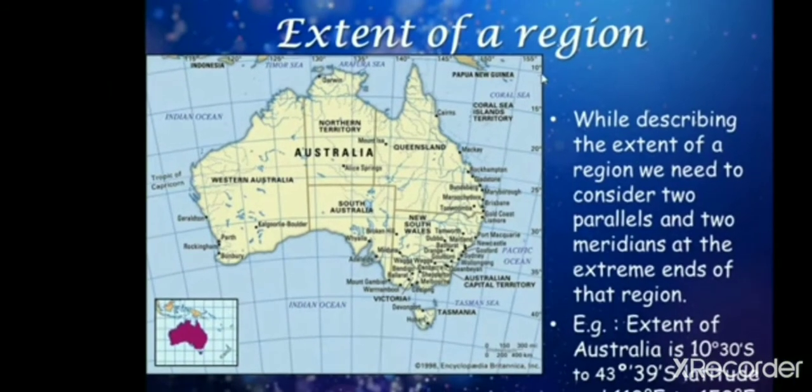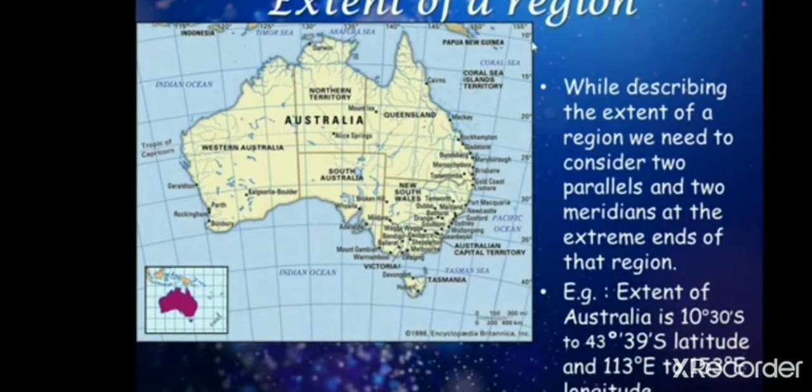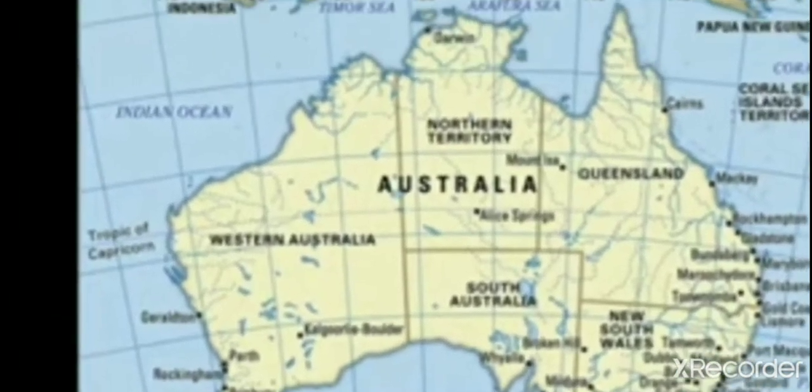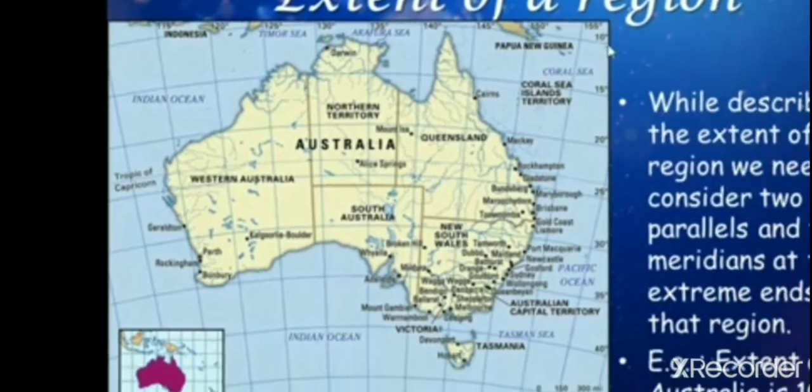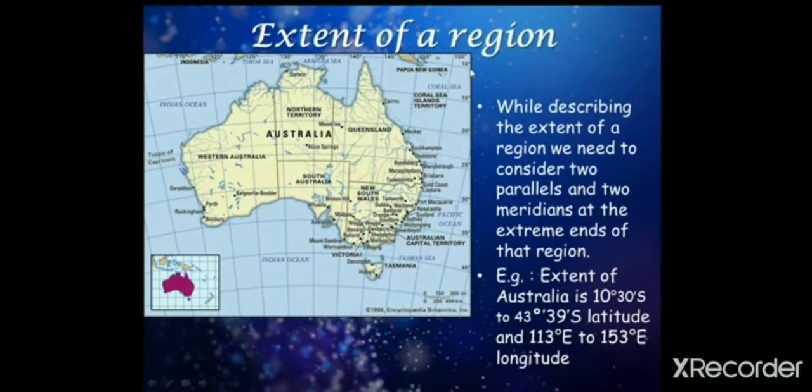We have learned the latitude. Now we are going to learn the longitude. Here you can see 115 is given, but the land is there before it, so it has been considered as 113 degrees east.